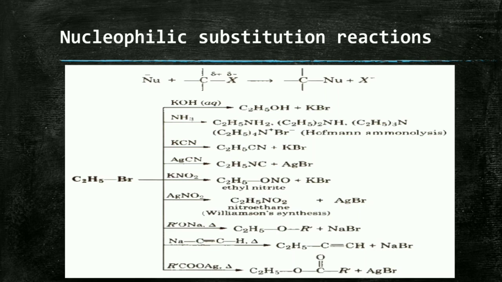This reaction is known as Williamson synthesis. Ether is formed from alkyl halide on reaction with sodium ethoxide. Then the next reaction is ethyl bromide reacting with NaC triple bond CH, the sodium salt of acetylene. You get a triple bond compound plus NaBr, that is C2H5 C triple bond CH. And the last reaction is the formation of ester. Ethyl bromide reacts with RCOOAg.